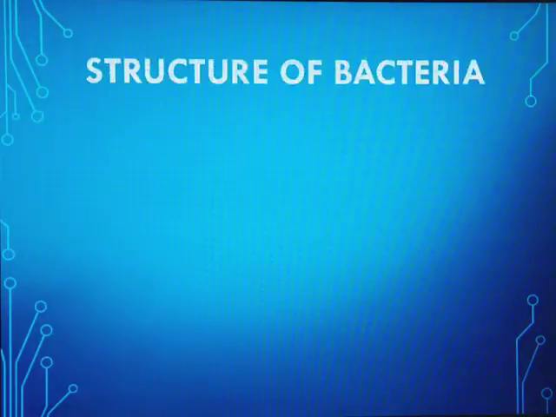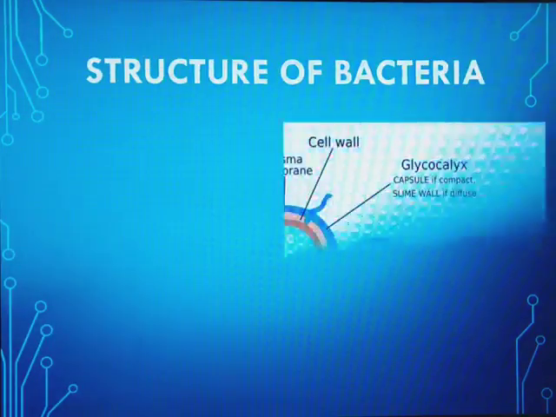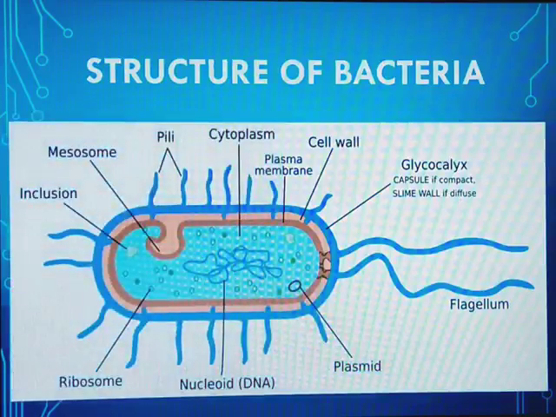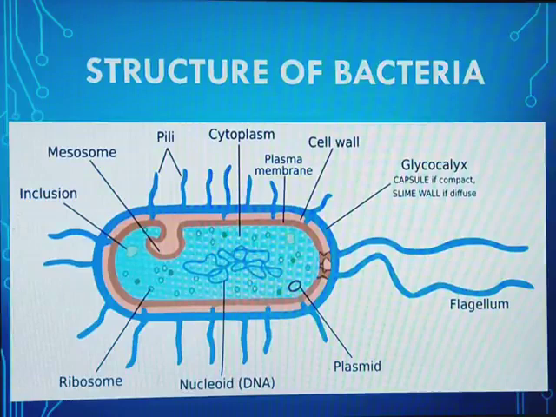Let's begin with the structure of bacteria. This is the diagrammatic representation of the structure of bacteria. Let's begin with each of these. Flagella is a locomotory organ for the bacteria and helps in the movement of bacteria in forward and backward movement. Next is the plasmid. Plasmid is the extra chromosomal material present in the bacteria.